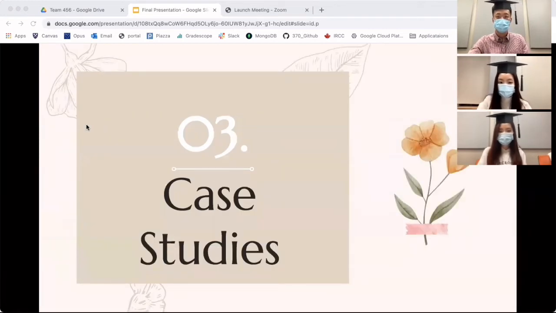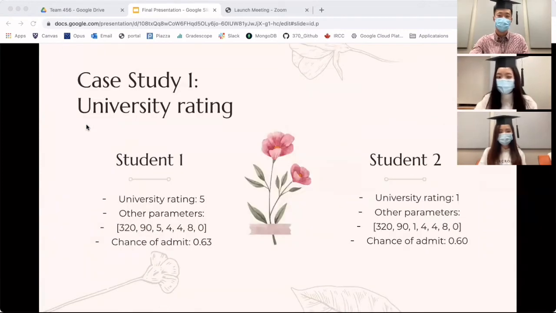We did two case studies to examine which factors determine the graduate admission the most. For the first case study, we mainly focused on university rating. Student 1 acts as a control group with a university rating of 5, while student 2 has a university rating of 1. We keep the other variables constant. As we can see, student 1 is more likely to be admitted.